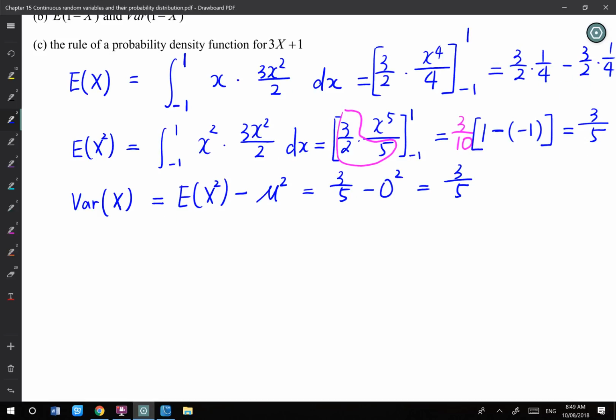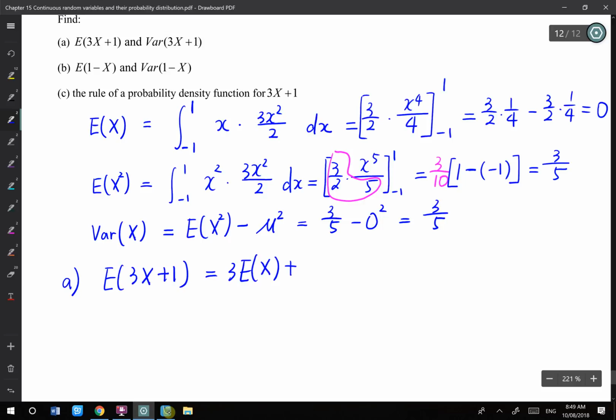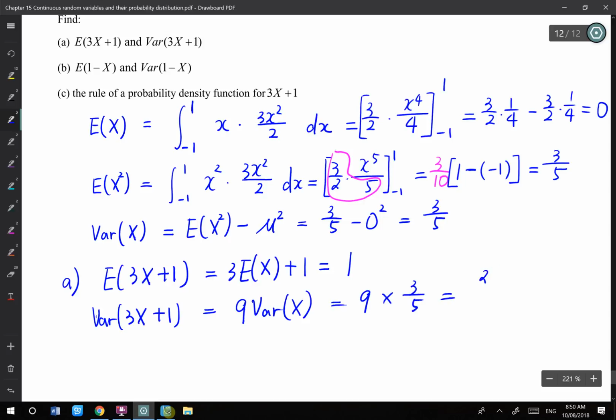When variance is 3 over 5, I can think about A. A asks you about what's the expected value of 3x plus 1. That is 3 times expected x plus 1, and it's 3 times 0 plus 1, that's just 1. Variance of 3x plus 1 is 9 times variance of x. That is 9 times 3 over 5, which is 27 over 5.